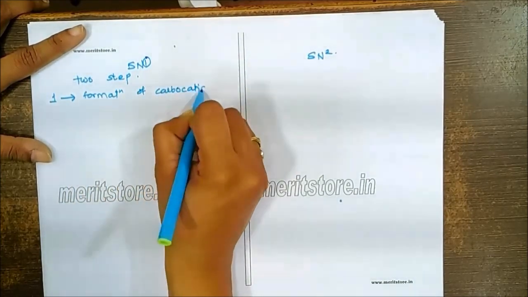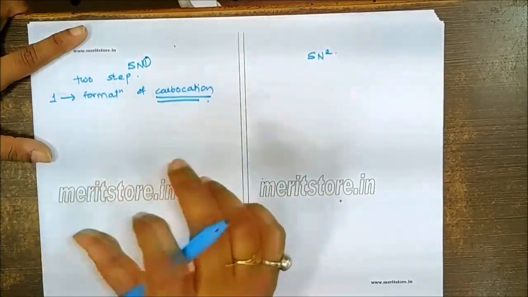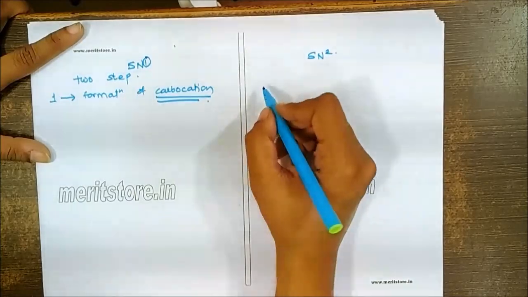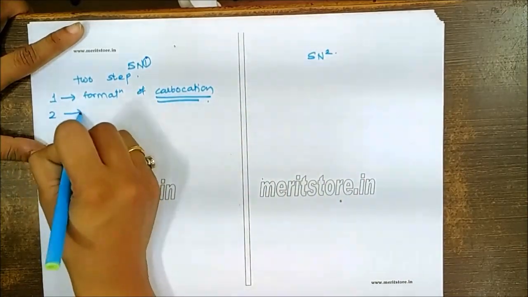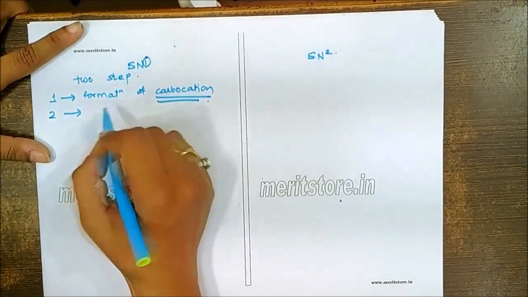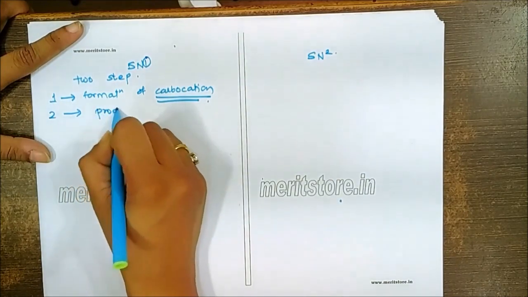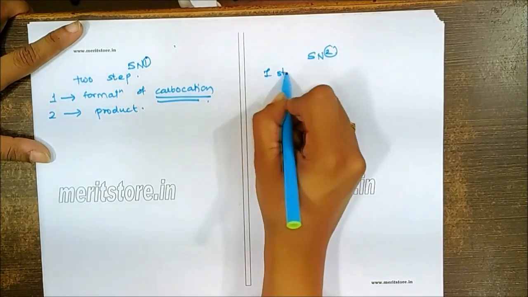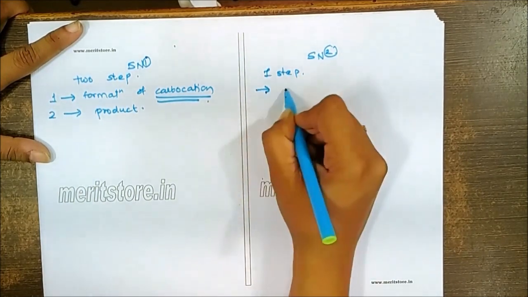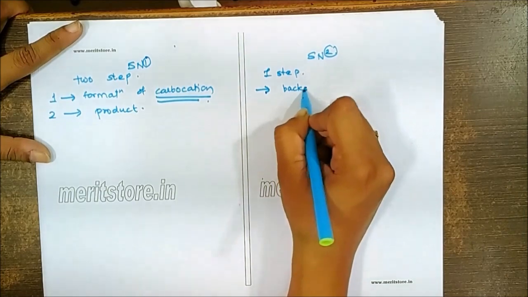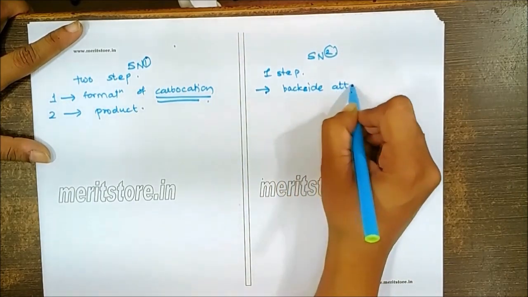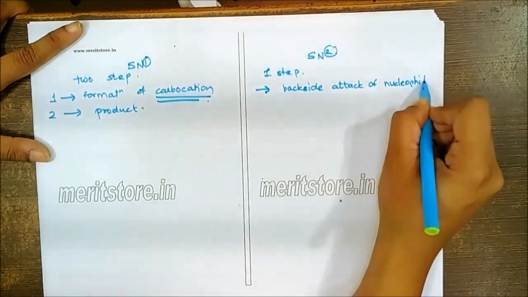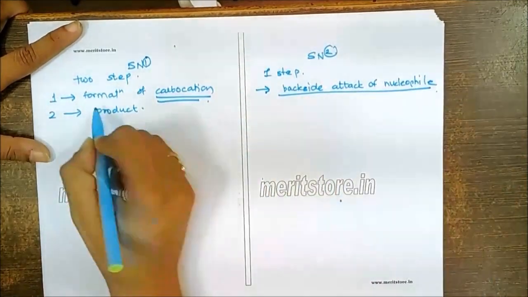This is the main focus point while deciding whether the reactant will undergo SN1 or not. In the second step, it will be attacked by the corresponding nucleophile to give the final product. In case of SN2, it is a one-step reaction and this one step involves the backside attack. So these are the focus points we have to understand.